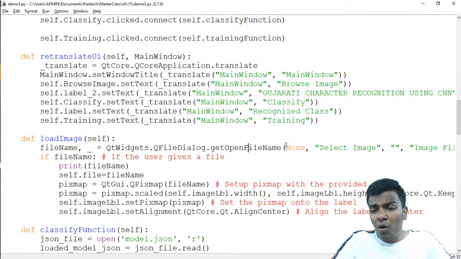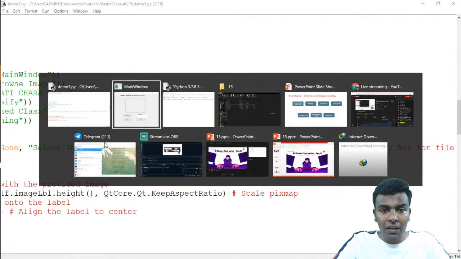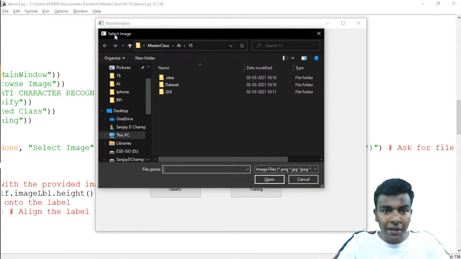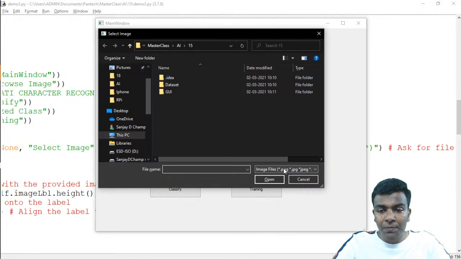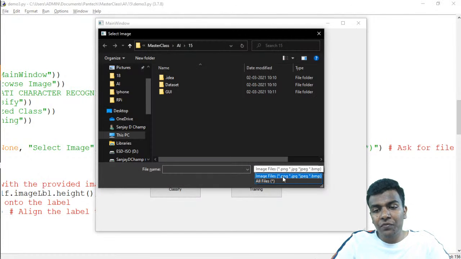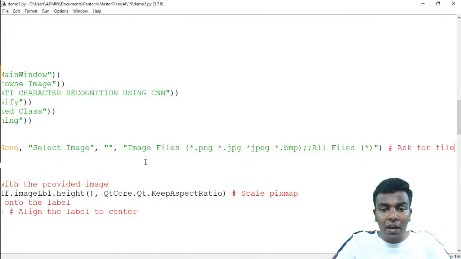getOpenFileName of None comma, Select Image. That is the thing which is shown here. If you see here, Select Image is written here, and then Image Files. The extensions are .png, .jpg, .jpeg, .bmp, and All Files. These are the things which should be displayed here. So those are the two options, Image Files and All Files. From here it just wants to load an image.